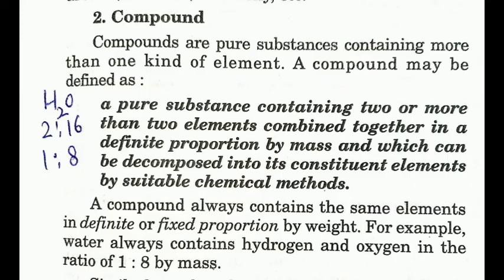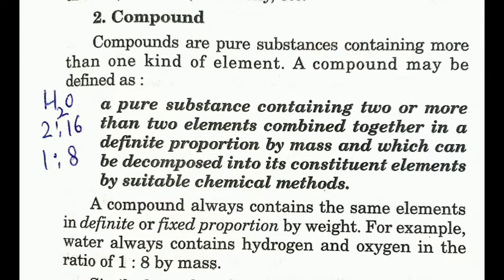Then come the compounds. What are compounds? A pure substance containing two or more elements combined together in a definite proportion by mass, and which can be decomposed into constituent elements by suitable chemical methods. For example, in water, hydrogen and oxygen are in the ratio of 1:8 by mass, because in a compound the elements are always in a definite proportion by weight.